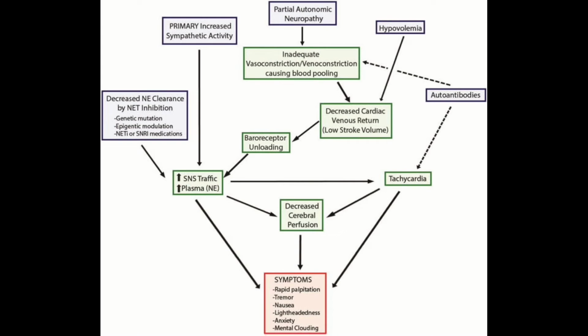So under partial autonomic neuropathy, we're looking at the green box. So if you have nerve damage, this will cause inadequate vasoconstriction. This in turn results in blood pooling to your lower extremities. When that happens, you don't have enough blood returning to the heart, so that next green box tells you what is the result. You get a low stroke volume.